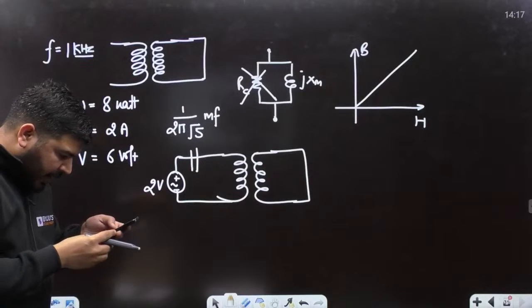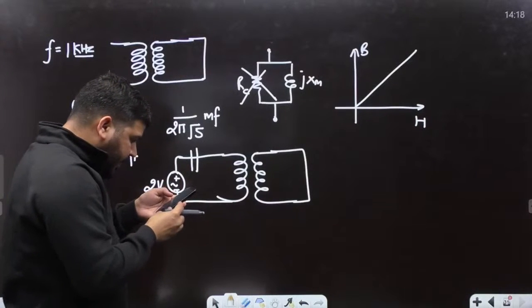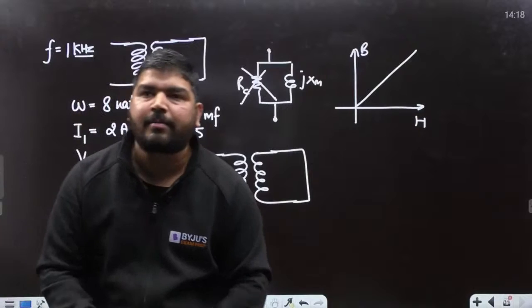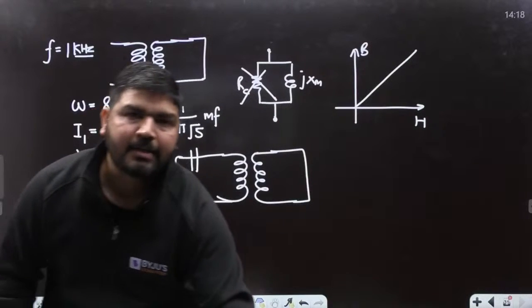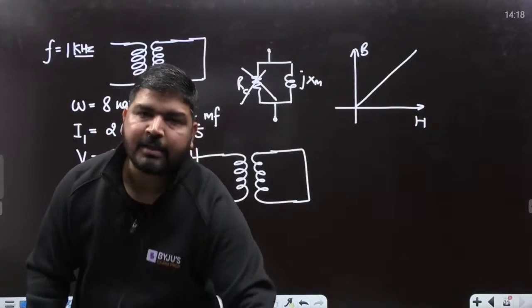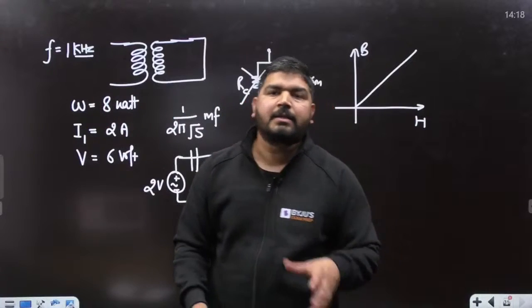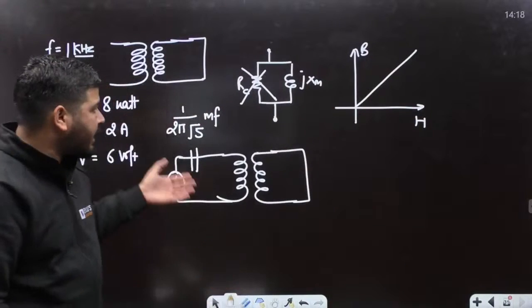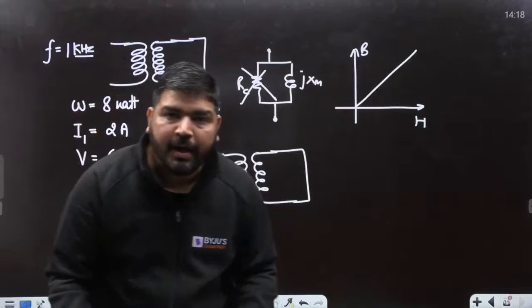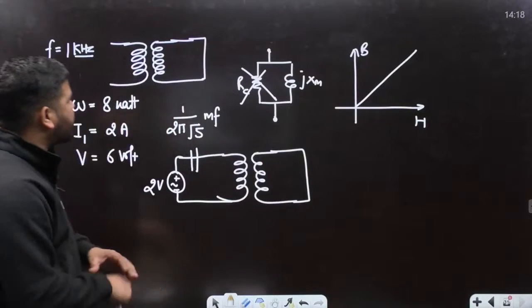Okay, I need to calculate the primary RMS current. What is the primary RMS current? We need to calculate that. So again, it's a very simple question, guys. In this question, 2 concepts are merged. One is electrical machines, and the second one is resonance. So let's try to solve this question.